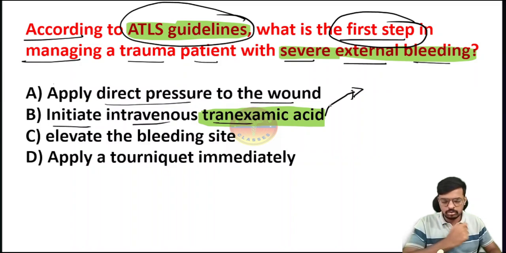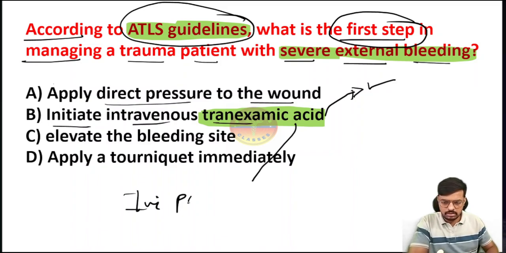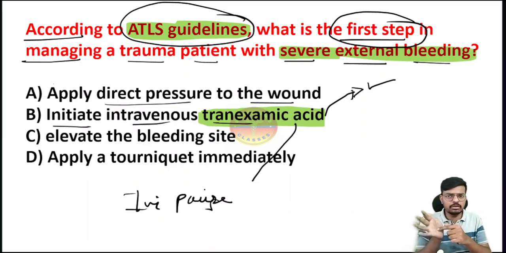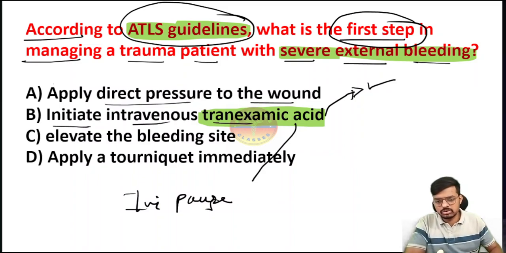Which drug do you have to keep prepared while doing a dressing with the highest risk of bleeding? We give the injection tranexamic acid, which in clinical settings we call the injection pause. What is pause, you know? While playing a song, we click the pause button, meaning just to stop. Here, to stop the bleeding. So that is the injection tranexamic acid.